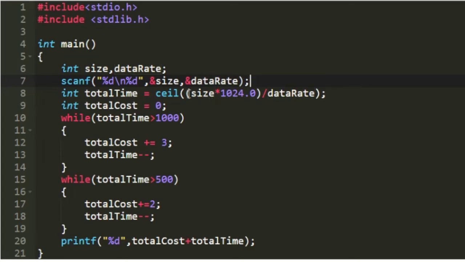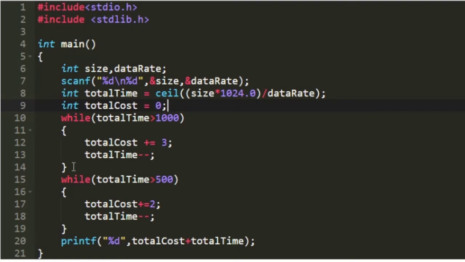To convert the MB into kilobytes, I am multiplying size with 1024, and we need to take the ceiling value, and ceil only works with the double data type. So I am multiplying with 1024.0. Only then would the ceiling function work. So size into 1024 by data rate would be the total time that would be needed to download. Then I'm creating another new integer variable named total cost and setting its value initially to 0.